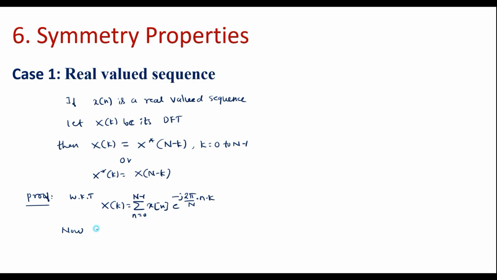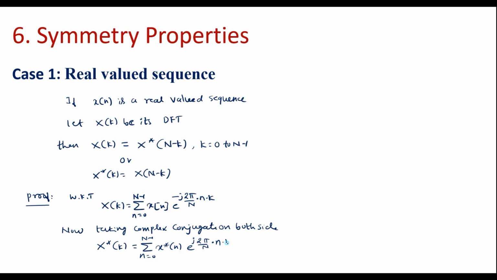Now taking complex conjugate on both sides, on the left hand side we can represent it as x star of k is equal to, taking complex conjugate is nothing but replacing plus j by minus j or minus j by plus j, so I can represent it as summation n is equal to 0 to N minus 1 x star of n, that is complex conjugate of x of n, e power, here we have minus j, so complex conjugate of that is plus j 2 pi by N into nk.